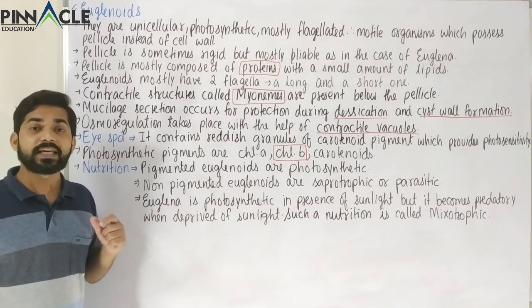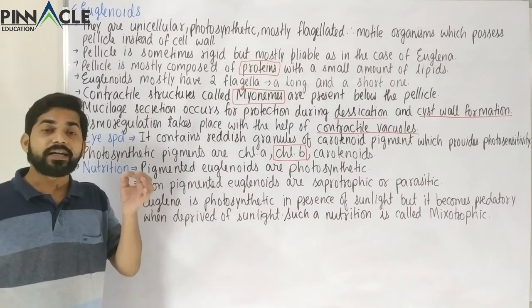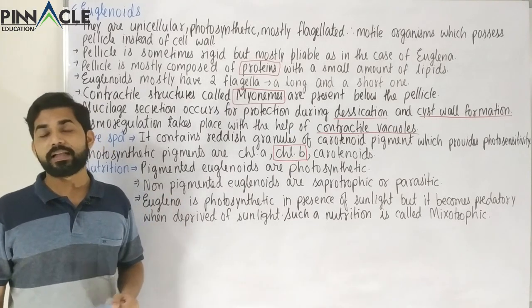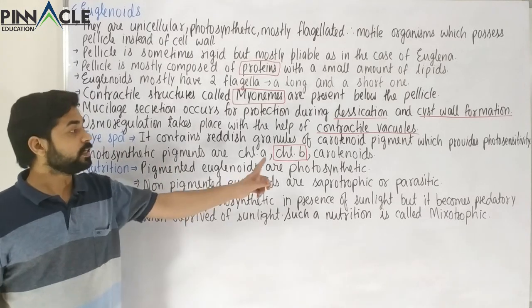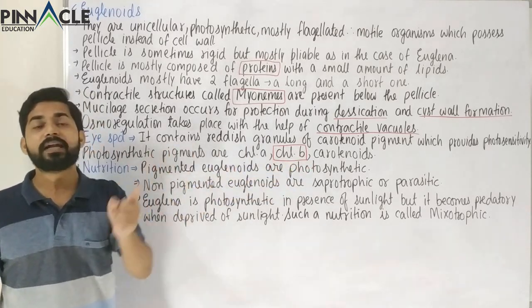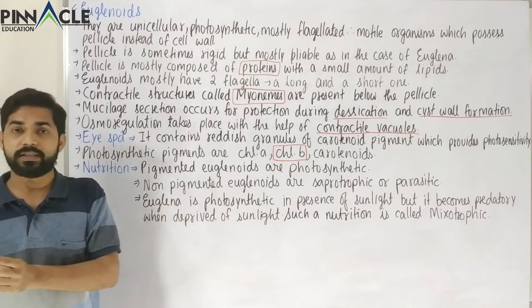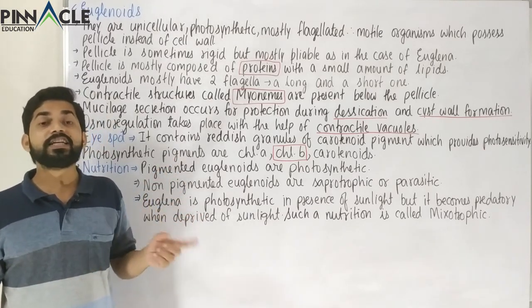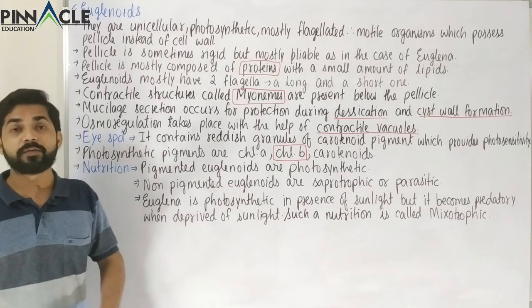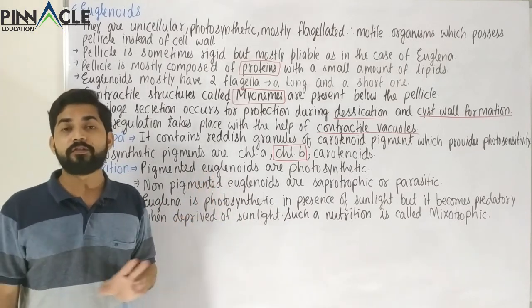So in that case it becomes predatory and it feeds on smaller microorganisms. So Euglena is autotrophic because it has photosynthetic pigment and it performs photosynthesis. Now Euglena is also heterotrophic, and it is predatory type of heterotrophic when it is deprived of sunlight.